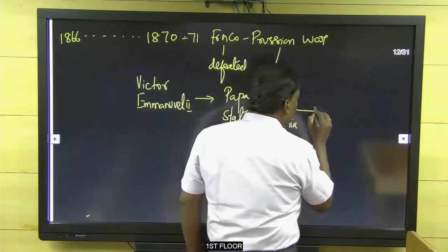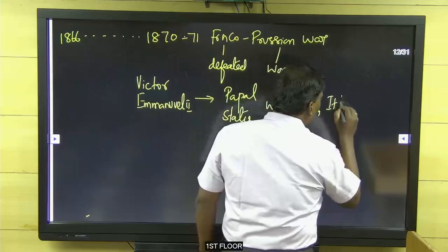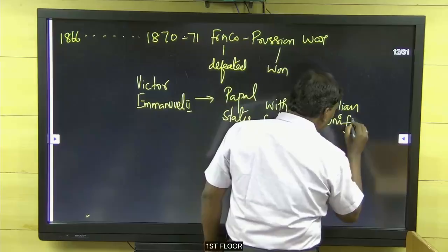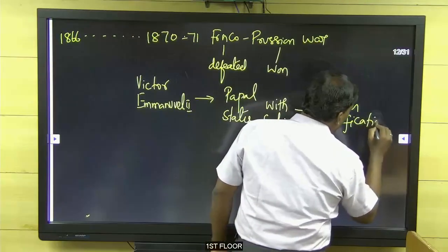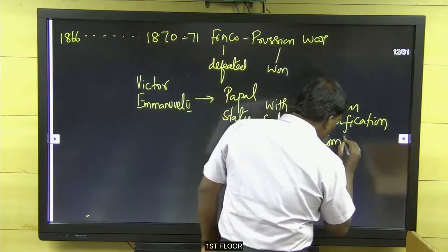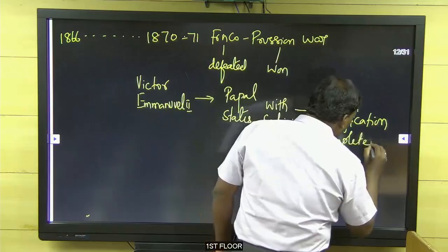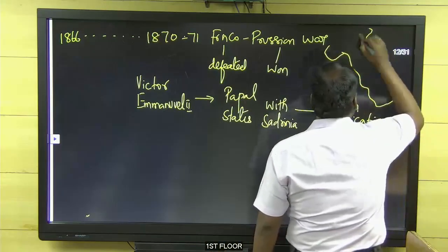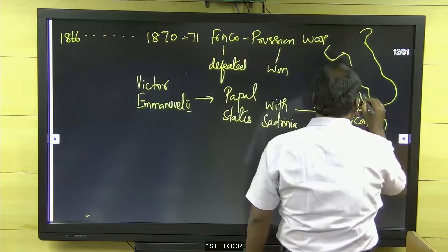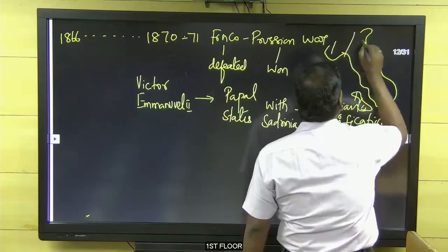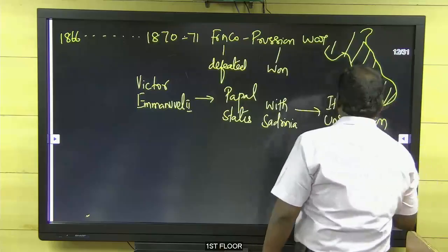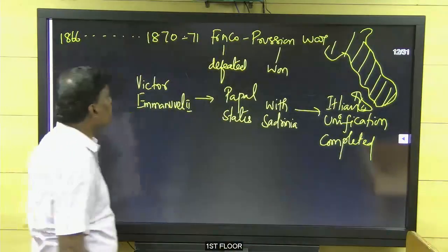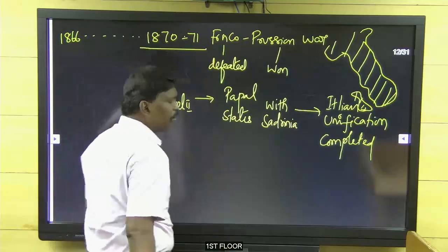So, with this war, the Italian unification was completed. It became the entire Italian peninsula. The entire thing was integrated into one territory. So, Italian unification was completed with the Franco-Prussian War of 1870-71.